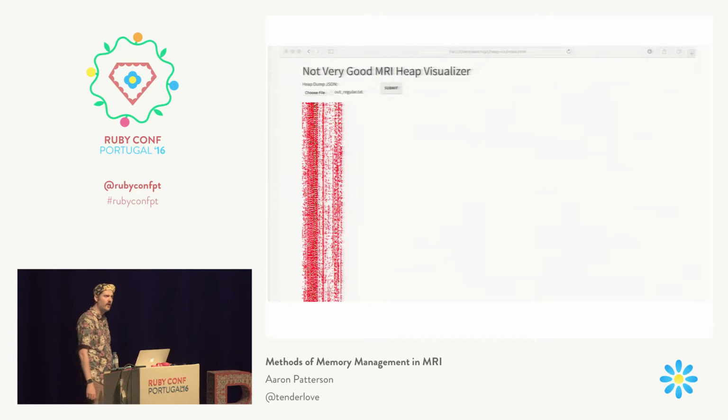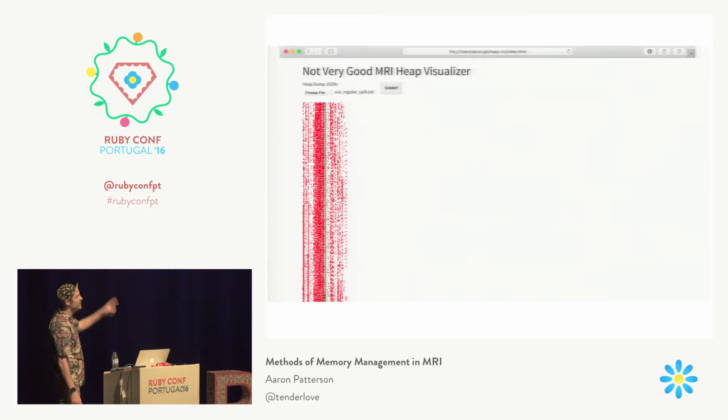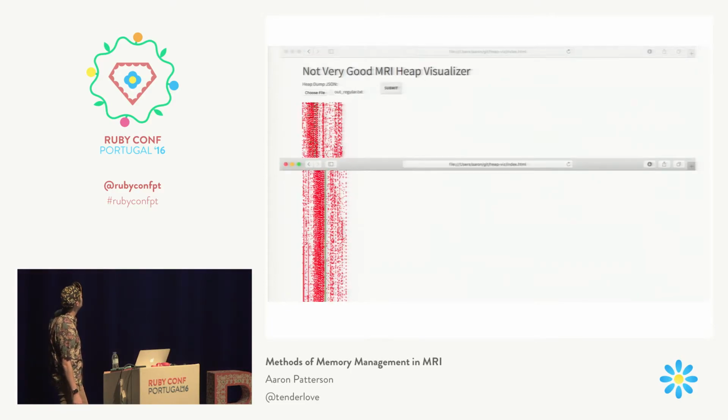Now, if we apply my patch, where we have an old page and new pages, and we look at that, you'll see we have a solid green line there, which is where we're allocating all of the class and module objects. They're allocated together. Now, if we compare those two, you'll see that my version is actually wider, meaning that there are more pages allocated. So the default, running Ruby with an empty program, actually results in using more memory.